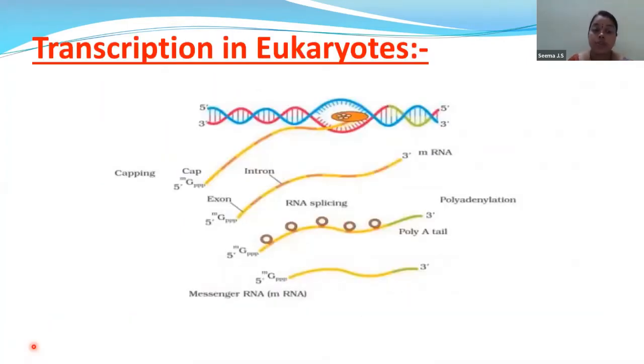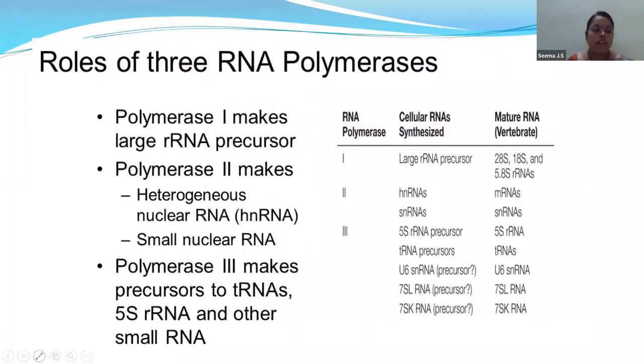Now, transcription in eukaryotes. So children, in eukaryotes, a little bit different process takes place. In transcription in eukaryotes, as you can see, various types of enzymes are involved. What are the various types of enzymes involved?